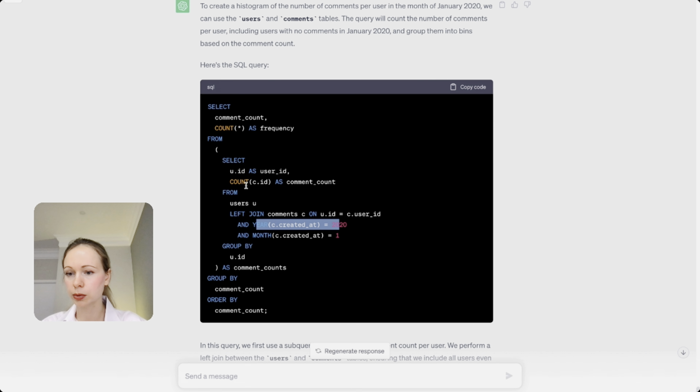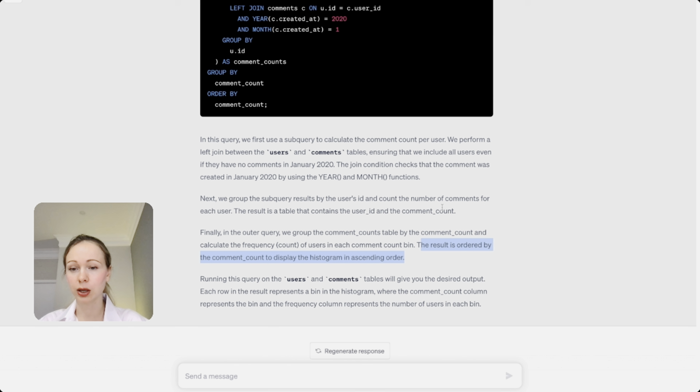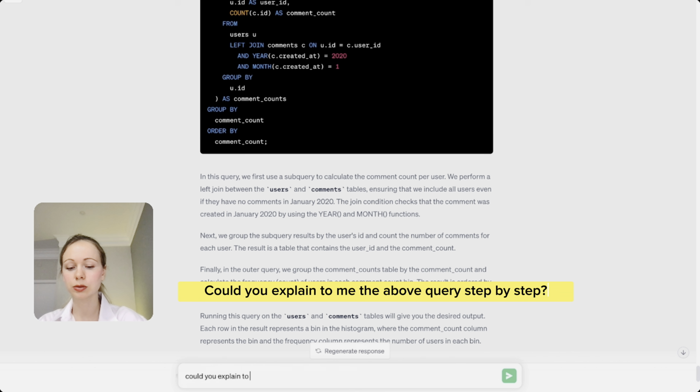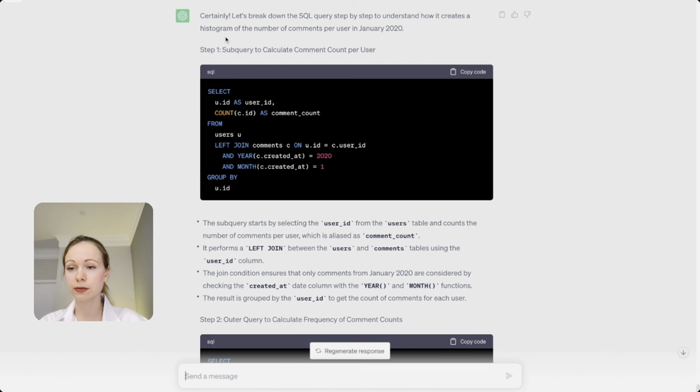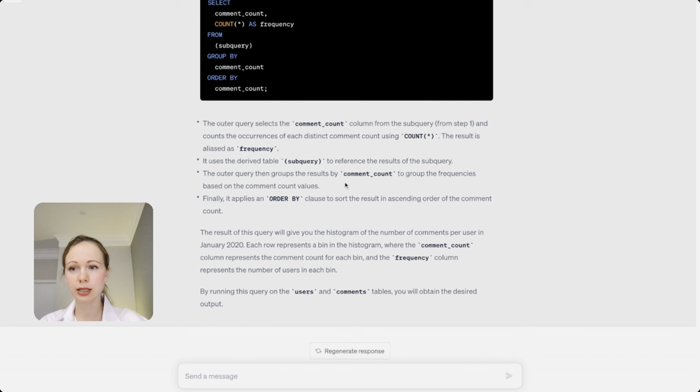So yeah, if you have any kind of questions, you can refer to that, or you can again type something. Would you explain to me the above query step by step? Yeah, and it's indeed going to break everything into sequential steps, which you can tackle and read more about.